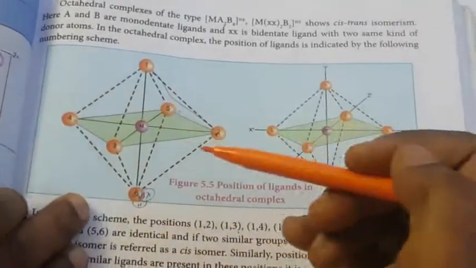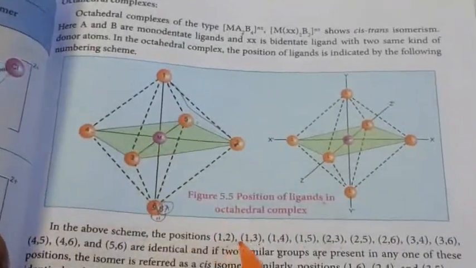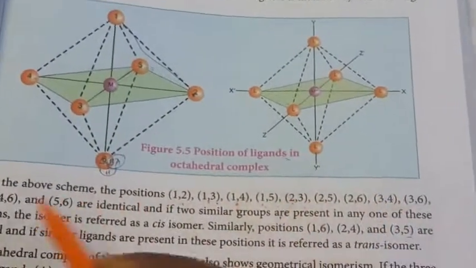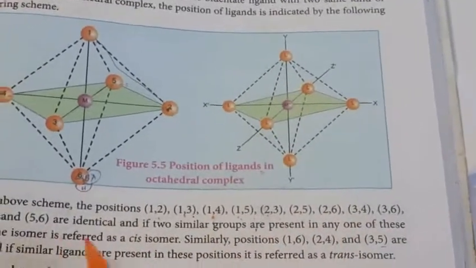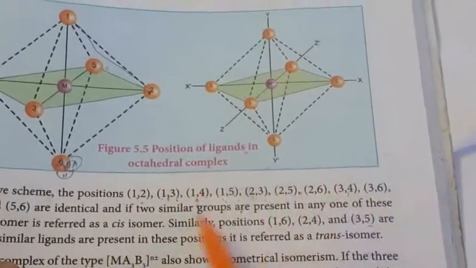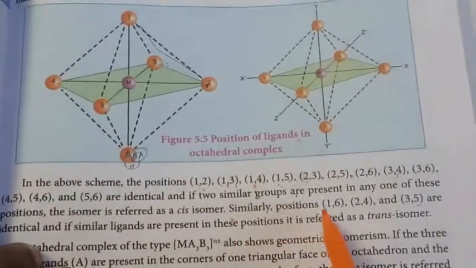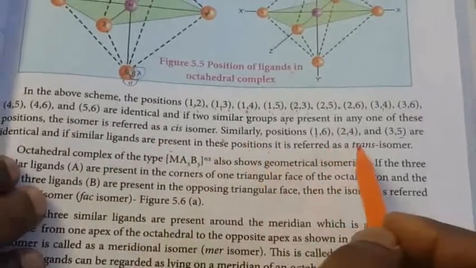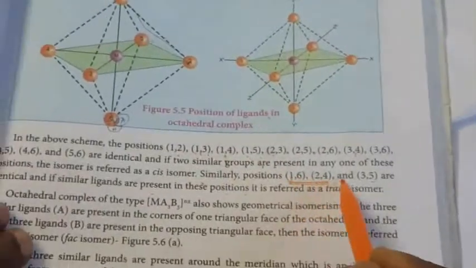This is the ligand position. In this scheme, the position numbers are 1,2, 1,3, 1,4, 1,5, 2,3. If two similar groups are present in any one of these positions, the isomer is called a cis isomer. Similarly, positions 1,6, 2,4, 3,5: if similar ligands are present in these positions, that is called a trans isomer. This is called the cis position, and this is called the trans position.